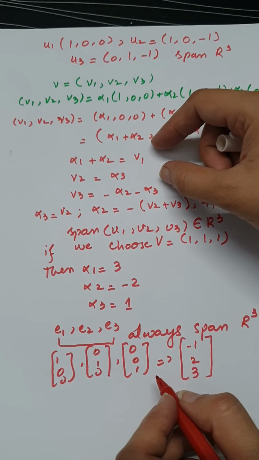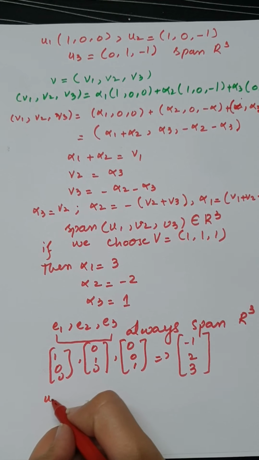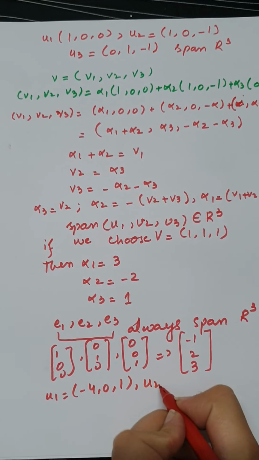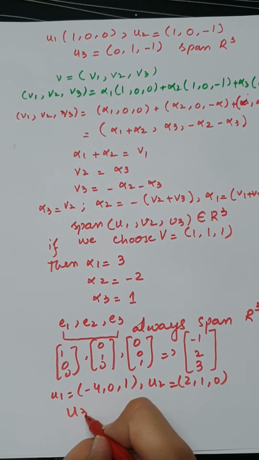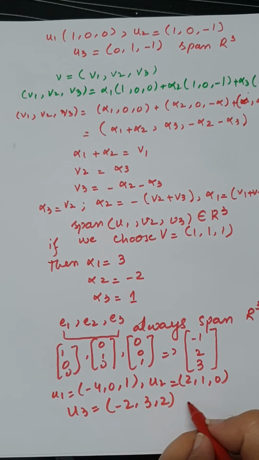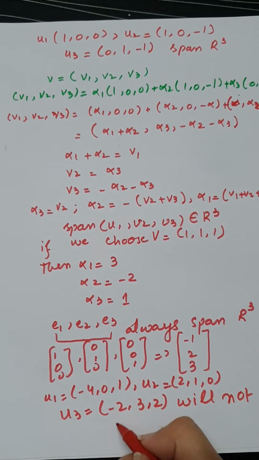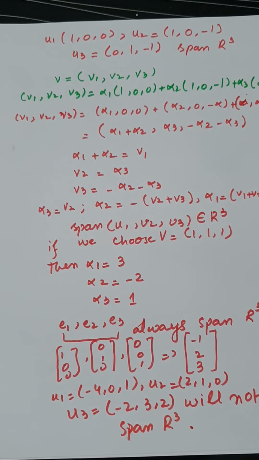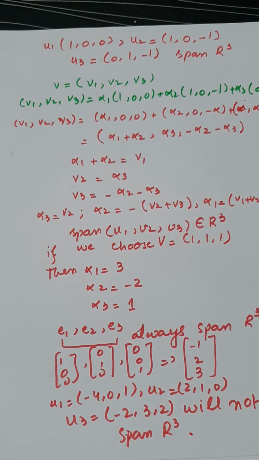So let's check the given vectors u1 equal to (-4, 0, 1), u2 equal to (2, 1, 0), and u3 equal to (-2, 3, 2). They will not span R3. It's an exercise and we will discuss this exercise in the next lecture.